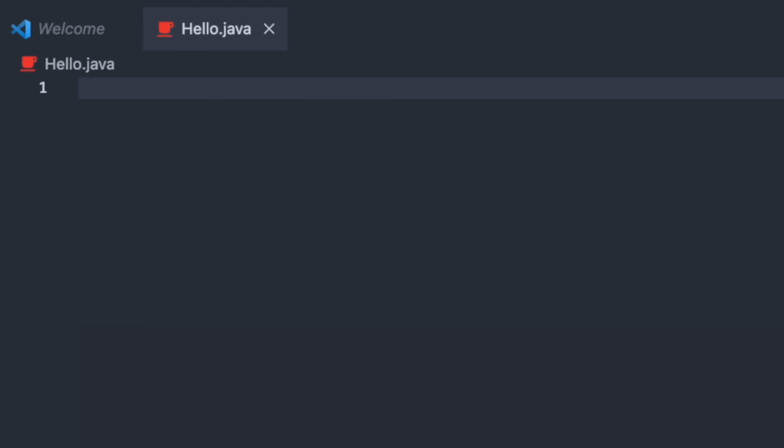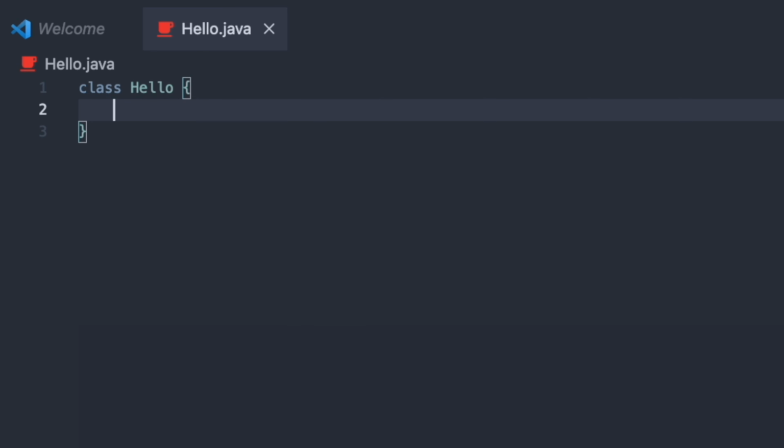It's not so easy in Java. In Java, first we need to create a class. So someone who wants to learn Java can ask now, okay, but what is a class? And we go with, a class is that concept from object-oriented programming. So someone asks, okay, but what is object-oriented programming? So we go, it's one of the programming paradigms. Okay, just stop here. What is a programming paradigm?